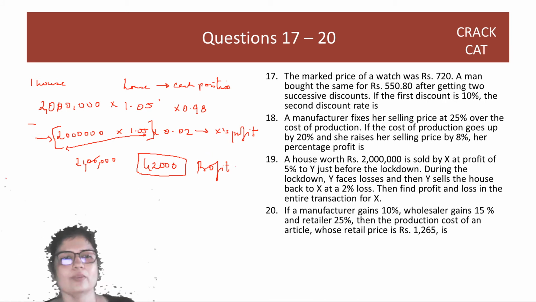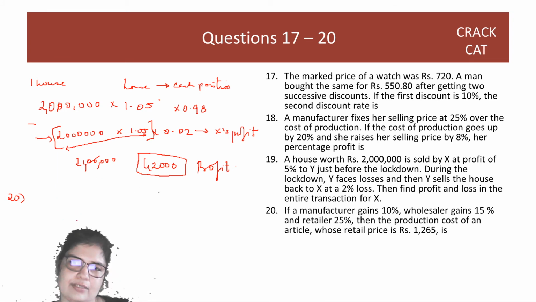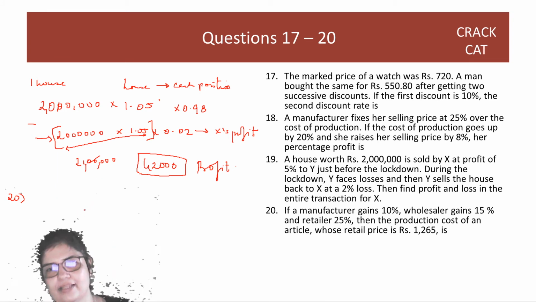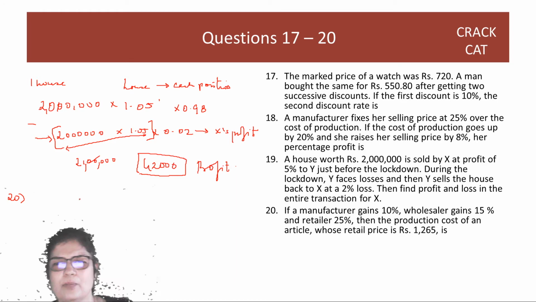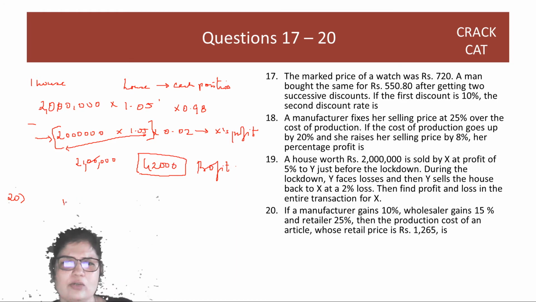Great. 20th question. If a manufacturer gains 10%, wholesaler gains 15%, retailer gains 25%, then find the production cost. So just don't even start with 100. From this 1265, first remove the retailer's 25%. So 25% means 100 becomes 125. It's a 4:5 ratio. You have to get it back, so you have to multiply with 4/5.